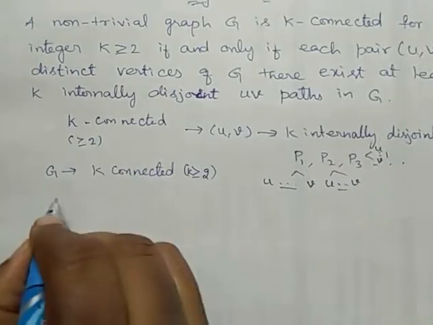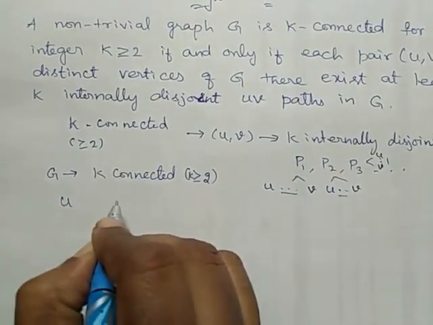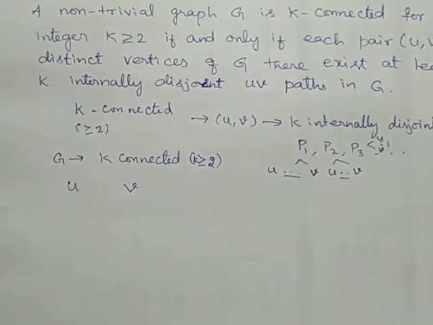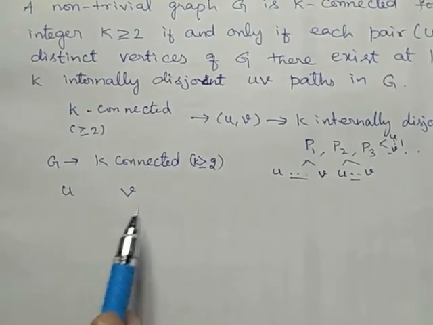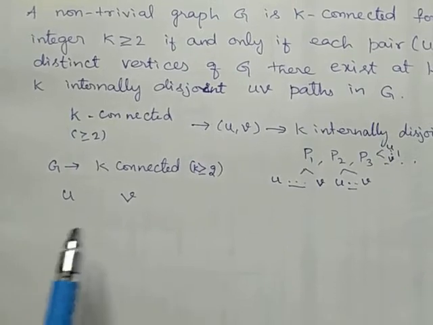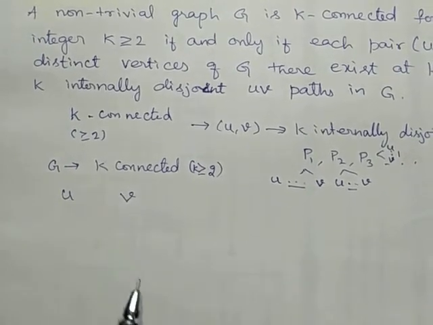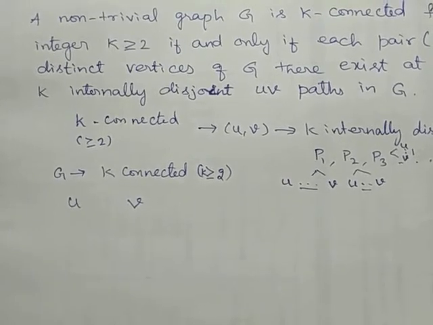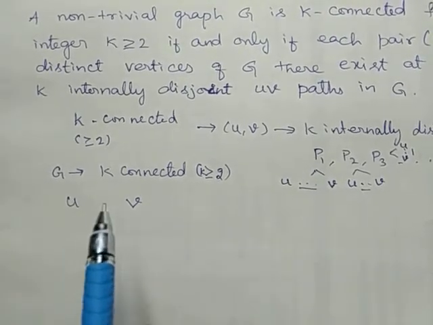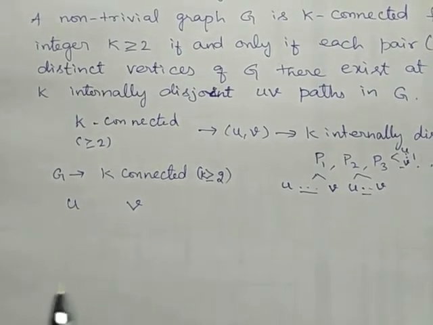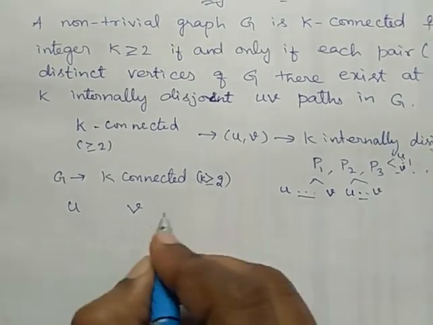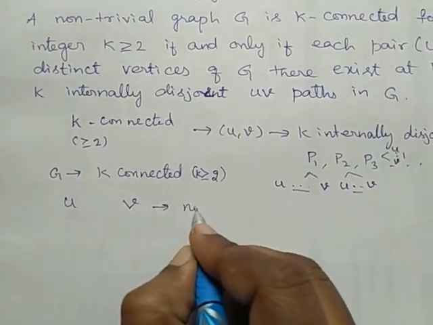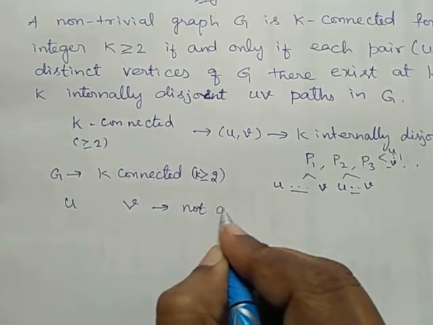And we are going to consider two distinct vertices u and v. These u and v may be adjacent to each other or may not be adjacent. So we are going to consider two cases: if u and v are adjacent and if u and v are not adjacent. Suppose u and v are not adjacent to each other.